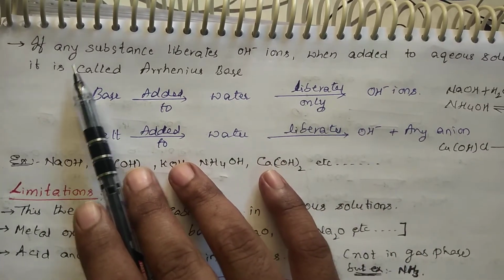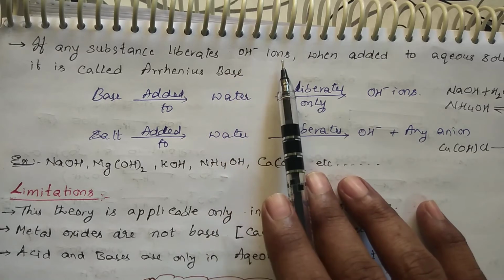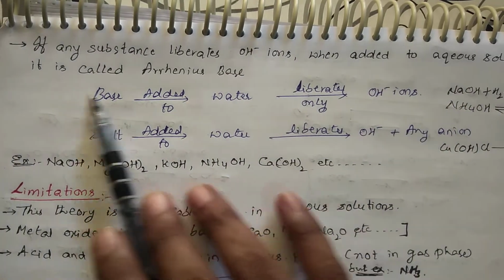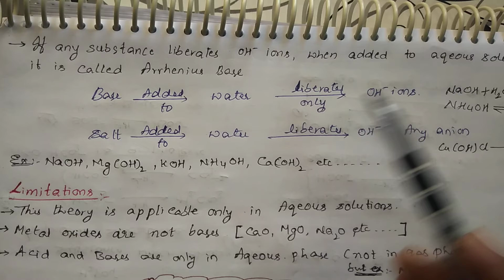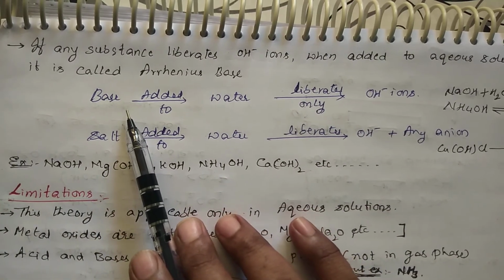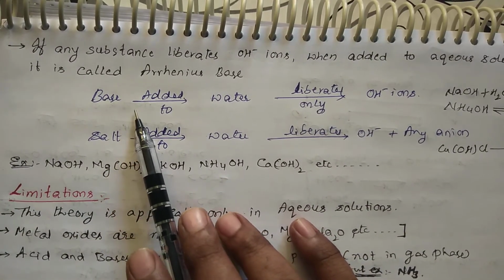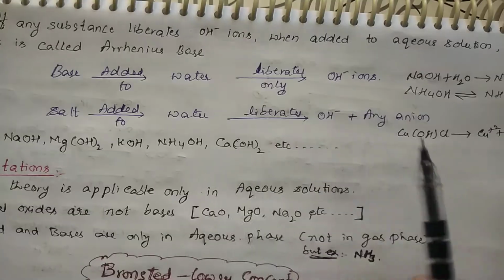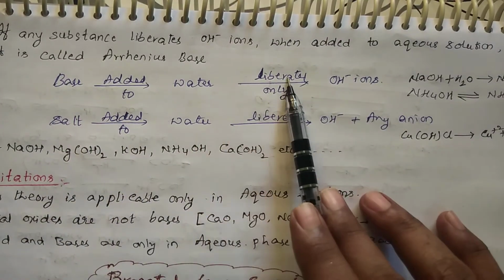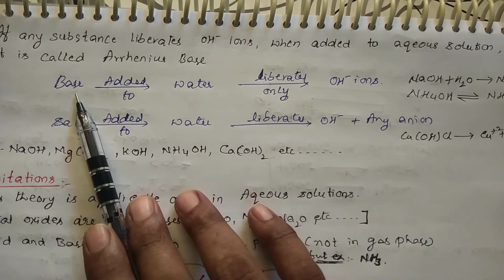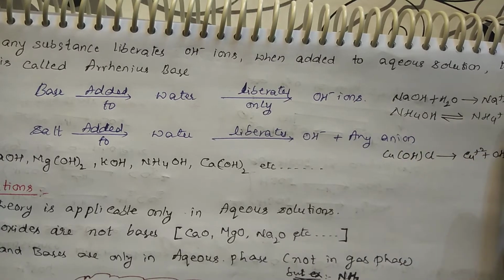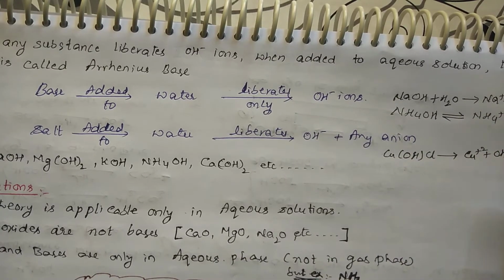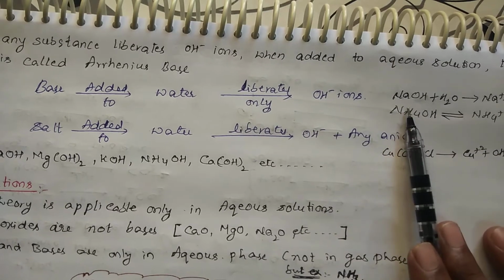I hope you are getting it. If any substance liberates OH minus ions when added to the aqueous solution, that is called an Arrhenius base. If along with OH minus you are getting one more anion, then that is called a salt. Whatever we have talked about with respect to acids is the same for bases, but with OH minus. So if a substance added to water liberates only OH minus ions, then that is called a base. An example is NaOH plus H2O. You are getting Na plus and OH minus, only OH minus here, and you are not having any anion here. So NaOH is called a base.